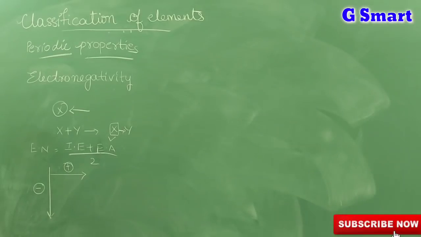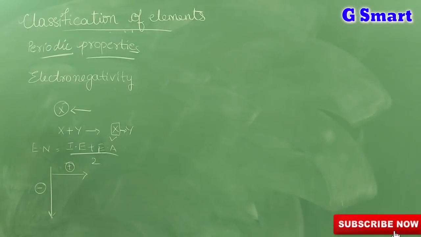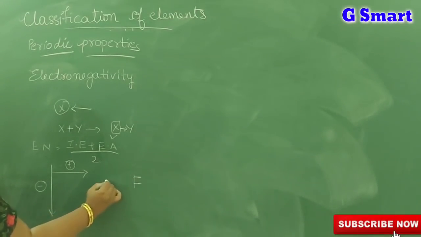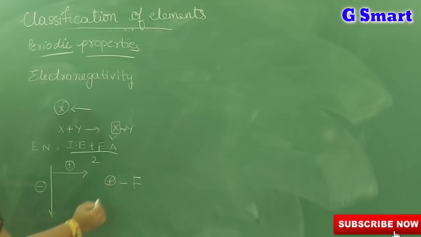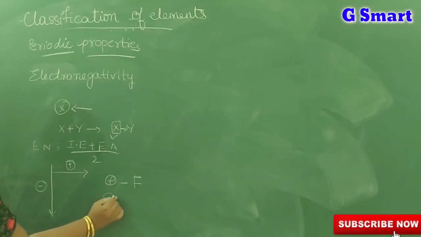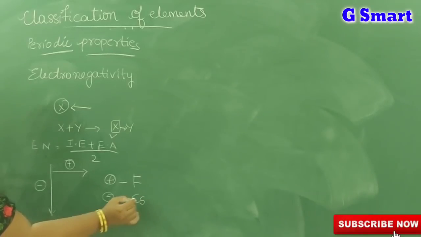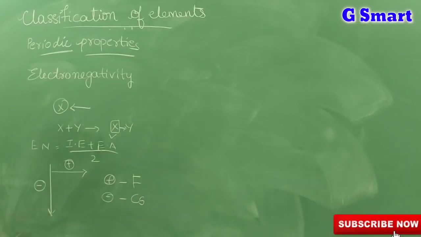The most electronegative element is fluorine. The least electronegative element is cesium.